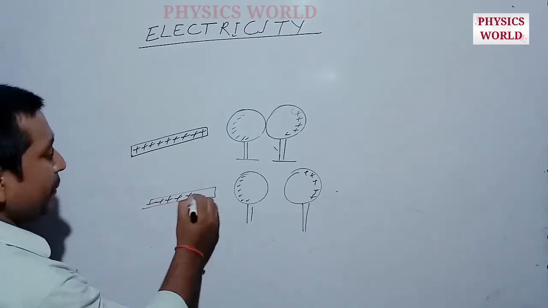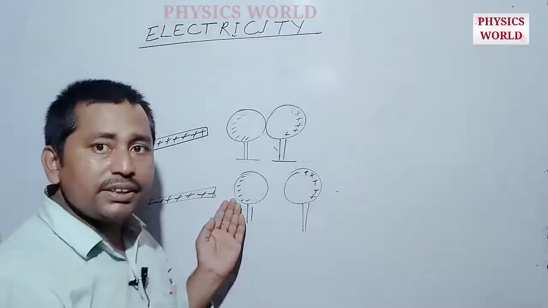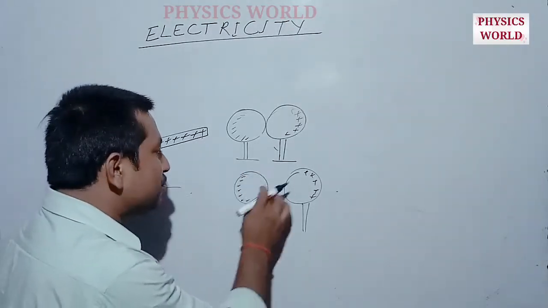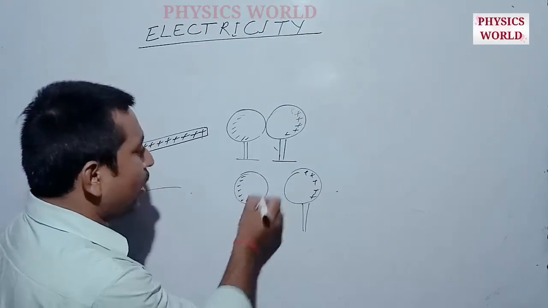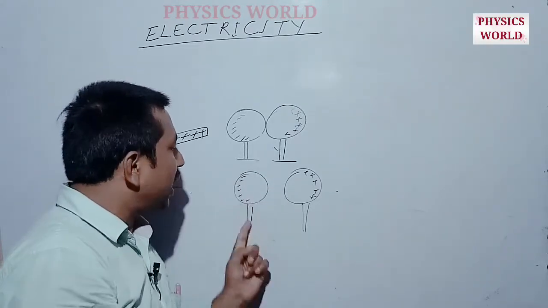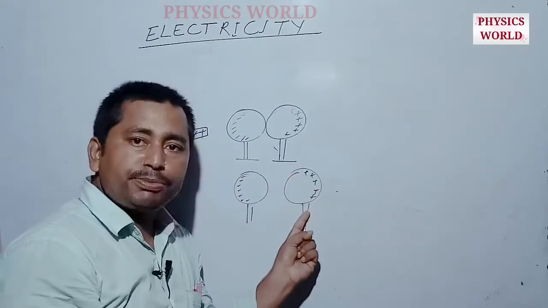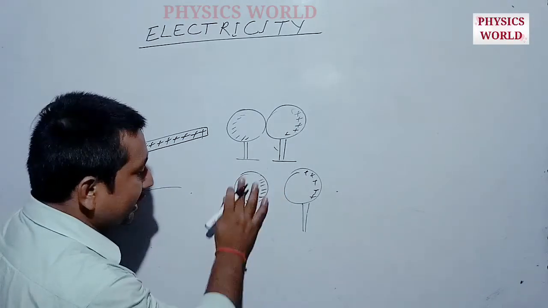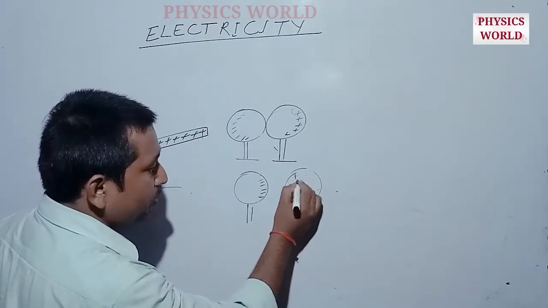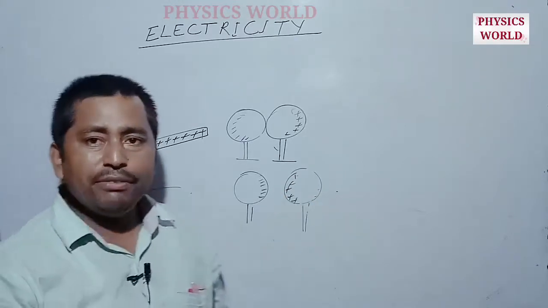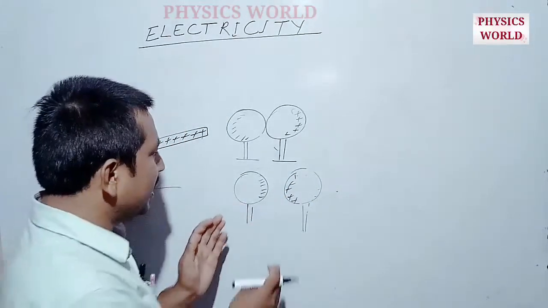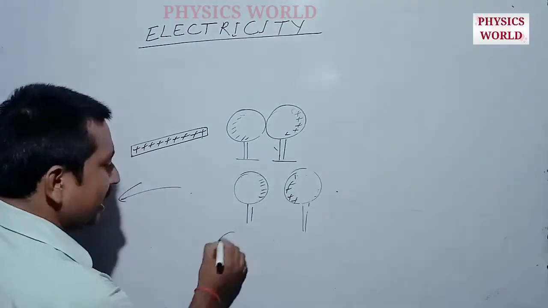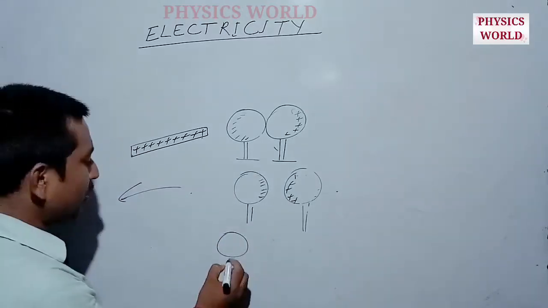positively charged material from here, then we can find that this negative charge can spread throughout the ball, and this negative charge can be pulled by this positive charge. So all this negative charge can be pulled towards this side and all the positive charge can be pulled towards this side. But when we make a larger distance between these two balls, meaning they are separated by a large distance, then what will happen?